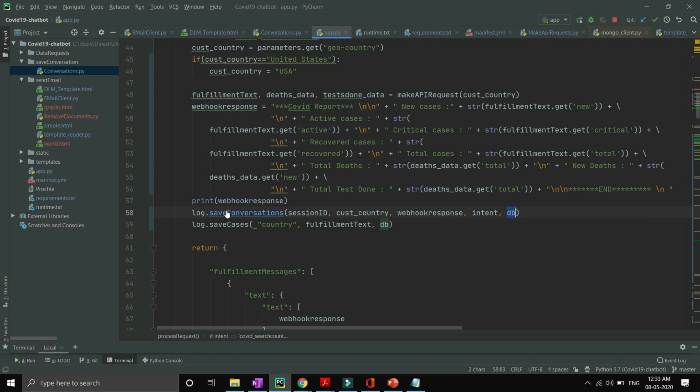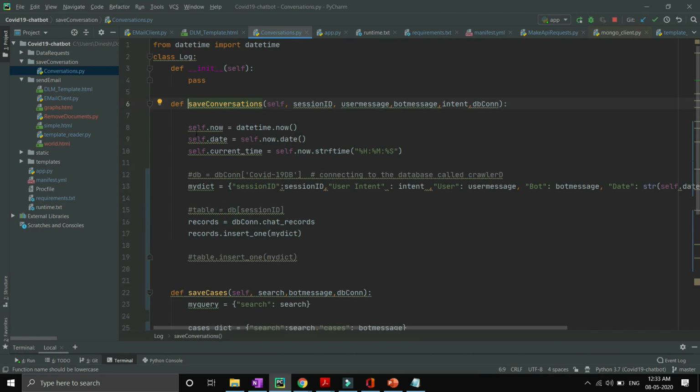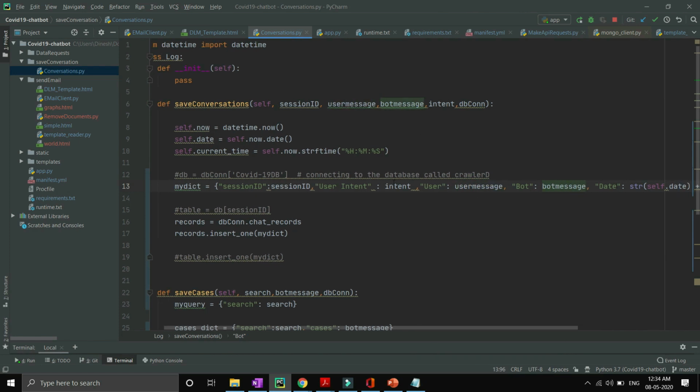Now let's go inside the save_conversation method. Now I am creating some date and time, and finally this is the main part. Just focus over here, guys. I'm creating a dictionary. As I have told you earlier in the video, MongoDB saves the database in the form of JSON, or a dictionary in terms of Python. So I'm creating a dictionary where session ID, user intent, and user bot are acting like keys, and the username and bot message are acting like values. So we are saving the data in the form of key-value pairs.